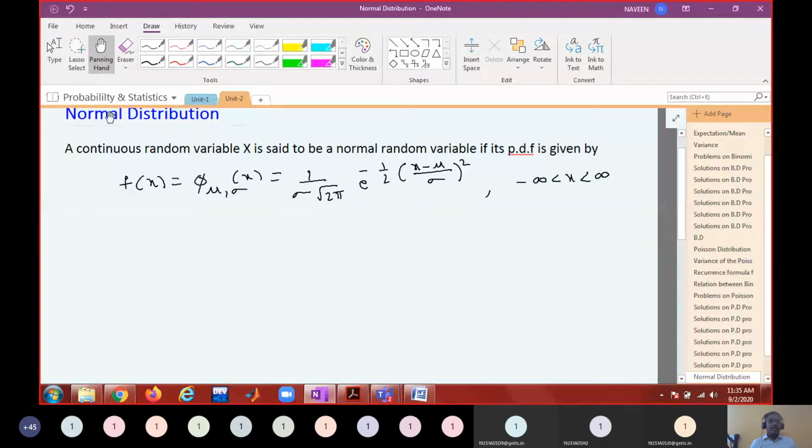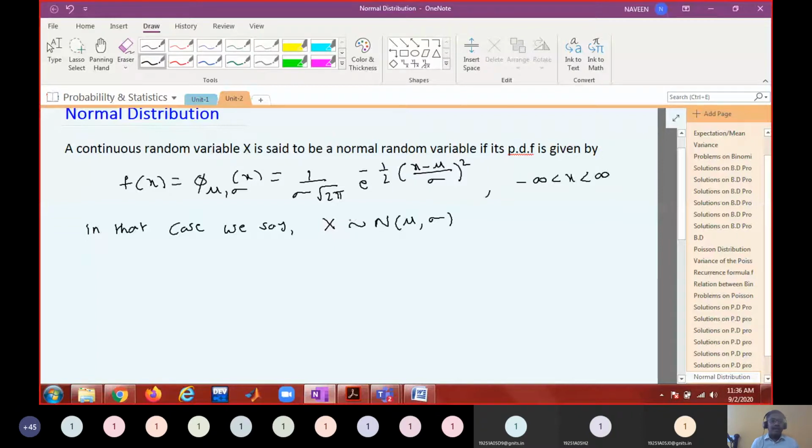In that case we say x is distributed normally with mu and sigma. This is how we read it: x is distributed normally with mu and sigma.